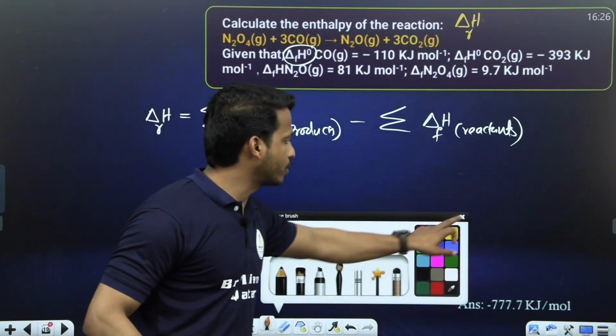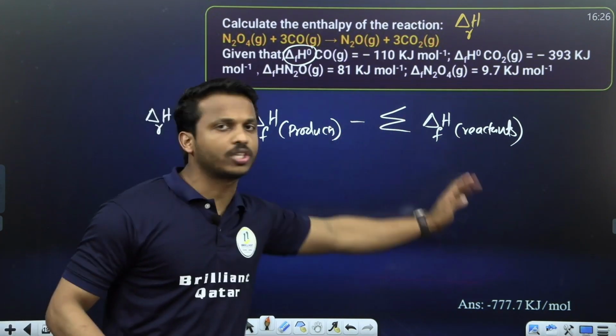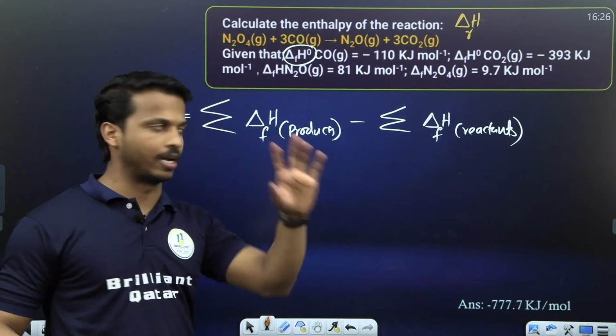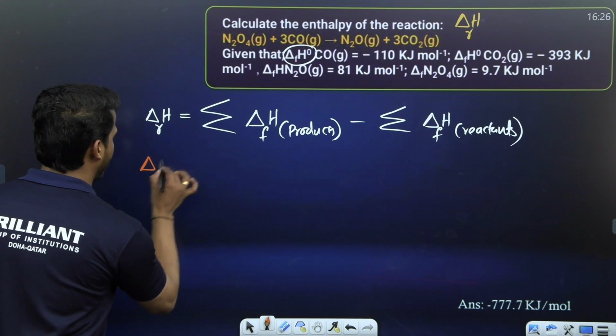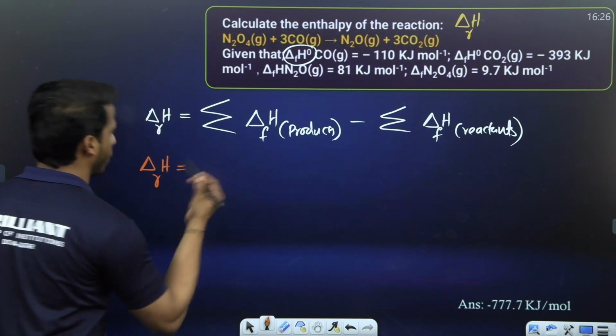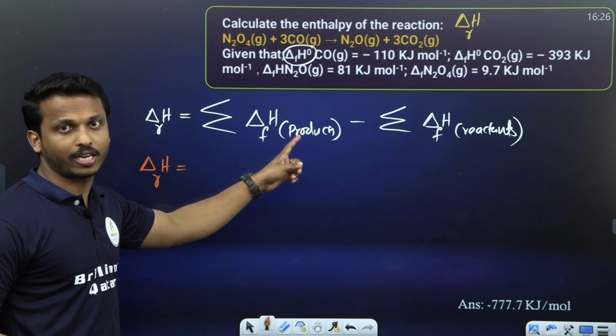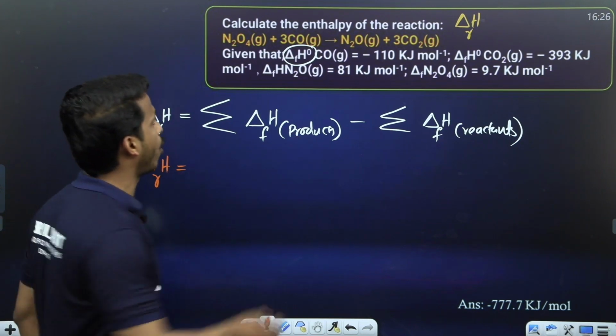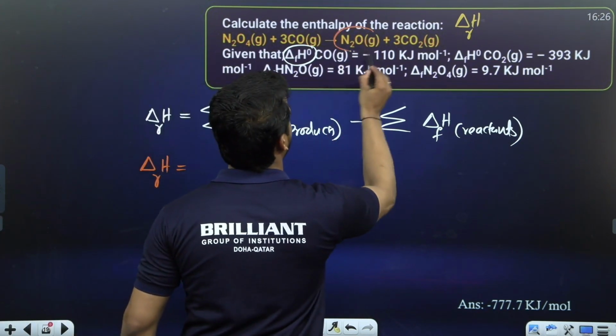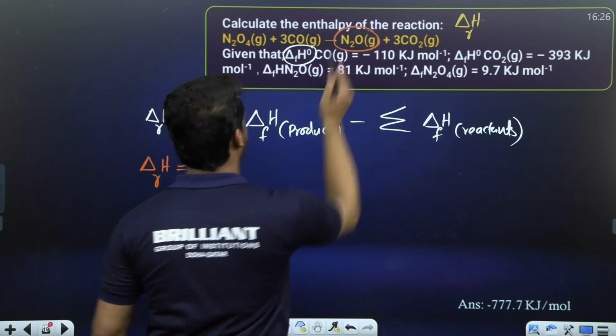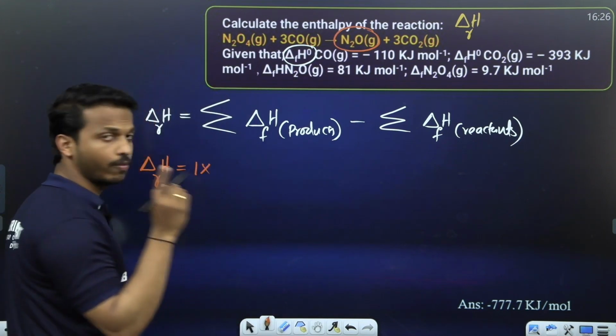Okay, product minus reactant if they give enthalpy of formation data. And you have to substitute each product and each reactant with their coefficient. Don't forget. Let's see here. Simple question. Delta HR is equal to, first the products. Take the sum of all products. Which are the products from the equation? N2O. What is the coefficient? It's 1. So 1 into, don't forget the coefficient.